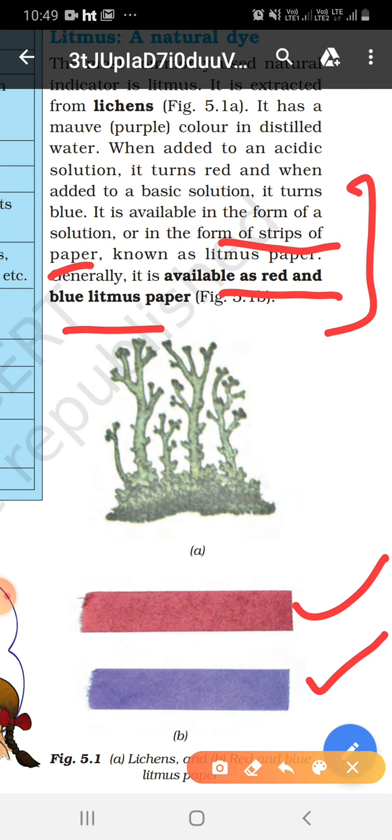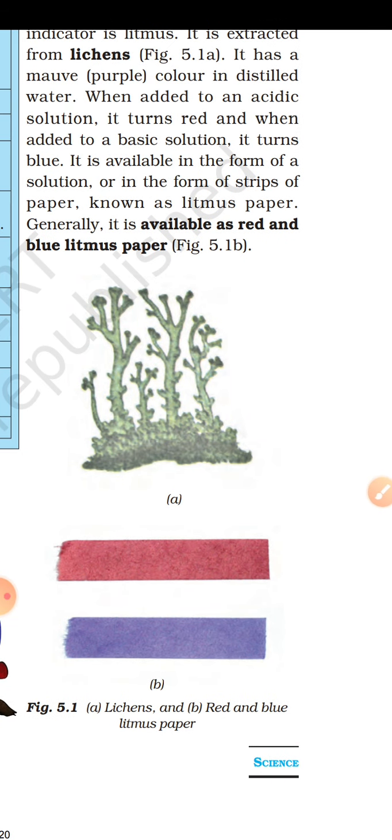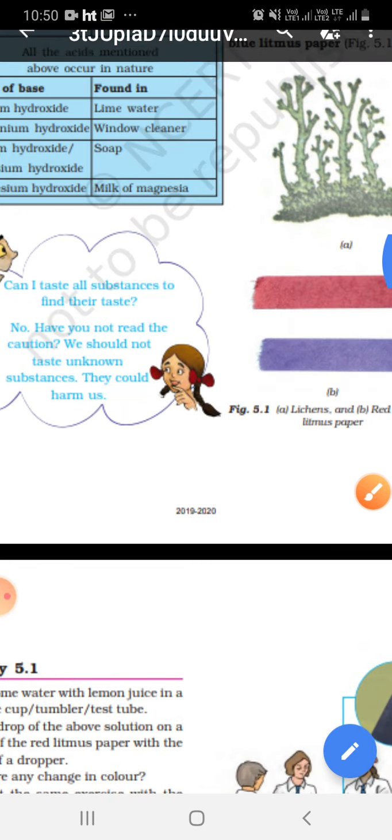When you dip the red litmus paper into an acidic solution, there is no change in color, but when you dip the blue litmus paper into an acidic solution, it turns red. And when you dip red litmus paper into a basic solution, it turns blue, but when you dip blue litmus paper into a basic solution, there is no change in color. Clear to all of you?